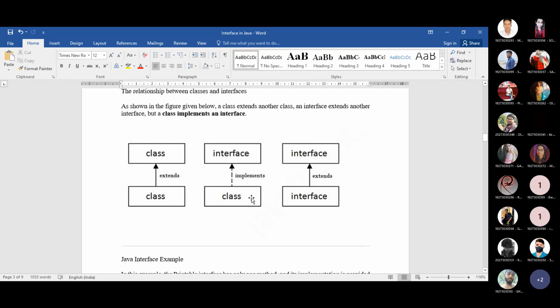Whenever a class wants to access the code that is written inside the interface, you need to write the keyword implements. But if you want to do the inheritance concept between two interfaces, at that time you need to write the extend keyword.